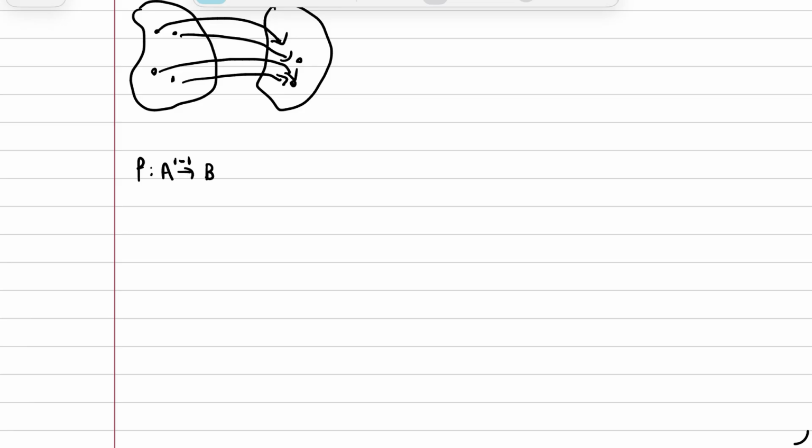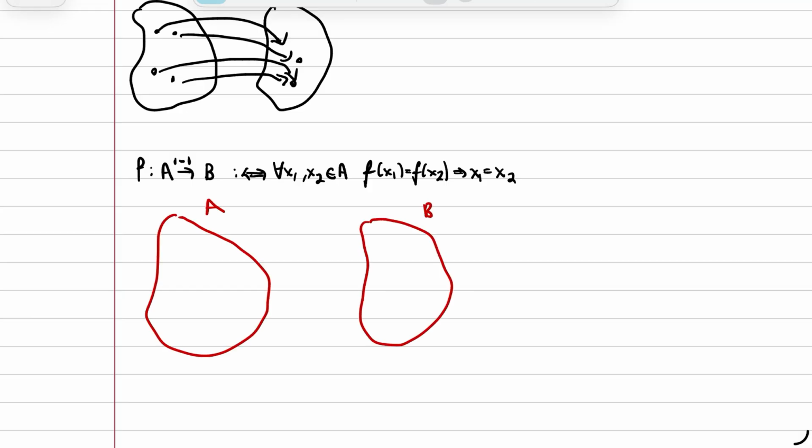Now we need to discuss what we mean by saying a function is one-to-one and onto. If this definition looks too complicated for you or you don't understand it, don't worry. I'll break it down into simple terms. Essentially, this definition says that for any two objects in A that are different, their corresponding objects in B also should be different. No two different objects in A will have the same object in B mapped by f.